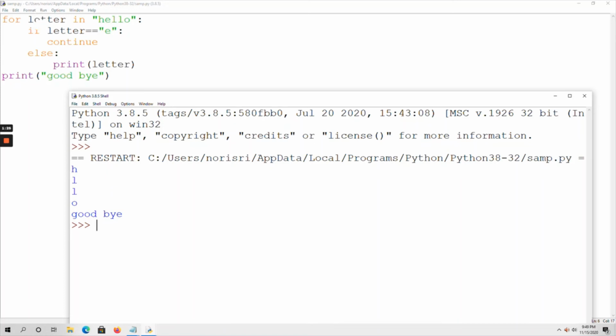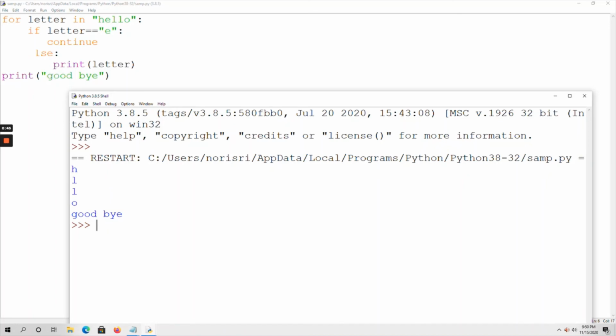Now letter is assigned with l. The if block fails because letter is not equal to e, so it comes to the else block and prints the value of letter, that is l, on the output screen. Again control goes back to the for loop, and letter is assigned with the next l. The if block failed, so it prints l again. Now letter is assigned with o, the if block fails, and o is printed on the output screen.